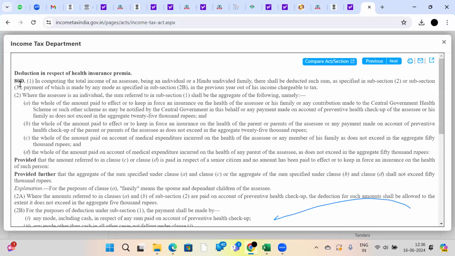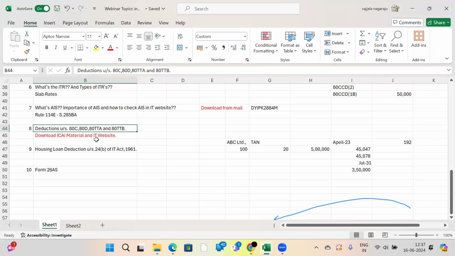What is the normal amount eligible under section 80D? 25,000 rupees. If senior citizens, 50,000 rupees. That's it. The same thing will be there here. If you read here, see here, 25,000 rupees. See, aggregate 25,000 rupees. Like this, each and every section you can read yourself.